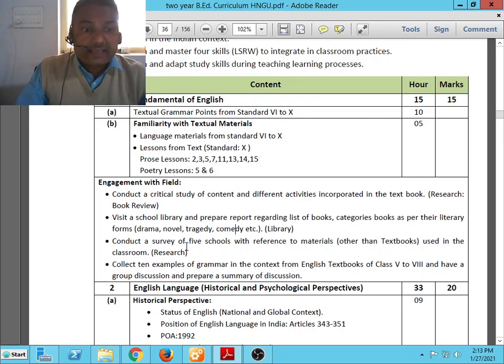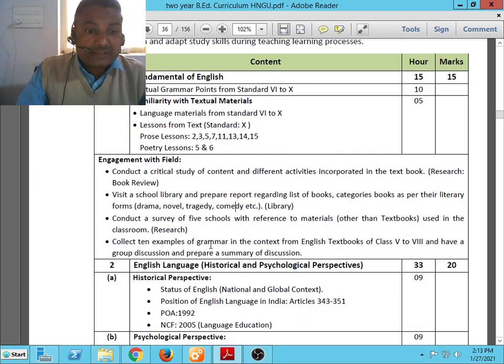Then conduct a survey of 5 schools with reference to the materials other than the textbook used in the classroom. It is also based on research. The engagement with the field is based on research activities. Collect 10 examples of grammar in context from English textbooks of class 5th to 8th, have a group discussion and prepare a summary of the discussion.